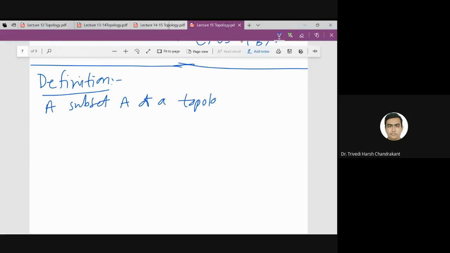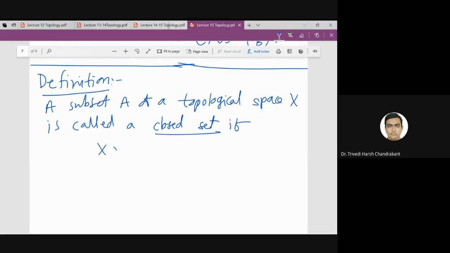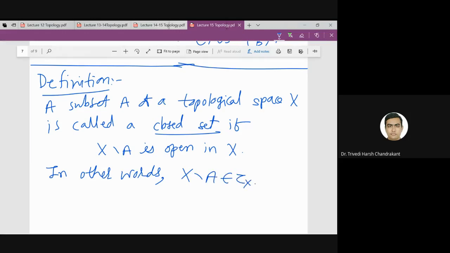A subset A of a topological space X is closed if its complement X minus A is open in X. That means, in terms of topology, X minus A belongs to tau X. Sometimes I use a different notation, A complement also. Complement means the set theory complement.